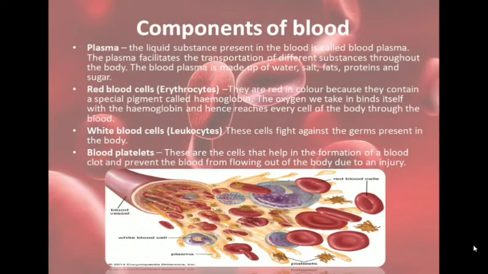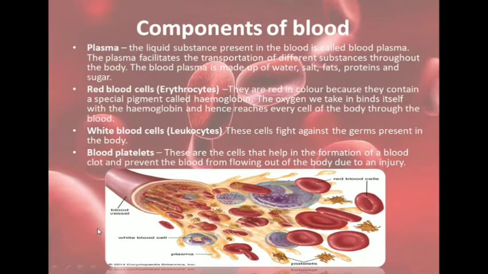Components of blood. Now let us see what are the different components of blood. First is the plasma. The liquid part of the blood is called the plasma, and this is the part which carries different substances from one part to the other such as water, salt, fats, proteins, gases, waste, etc. Then the red color of the blood is due to the red blood cells. These are also known as erythrocytes, and they contain a special pigment called hemoglobin. Oxygen binds with hemoglobin and reaches every cell of the body.